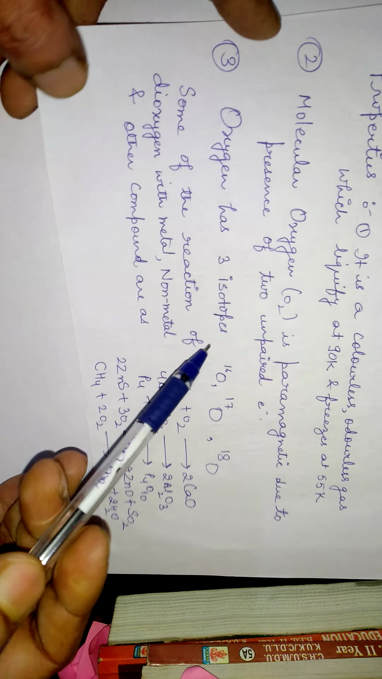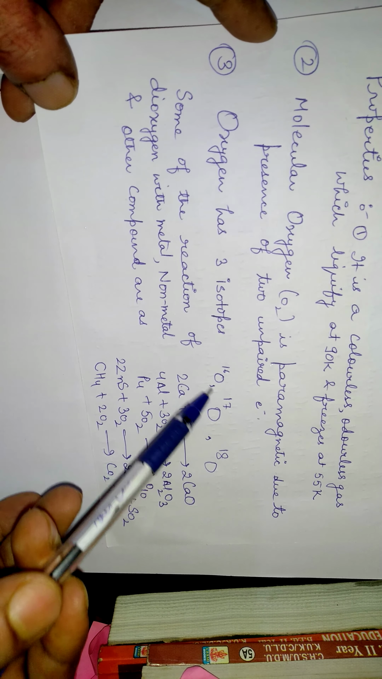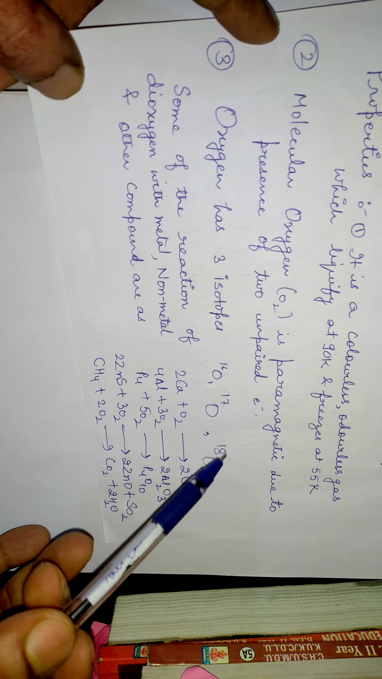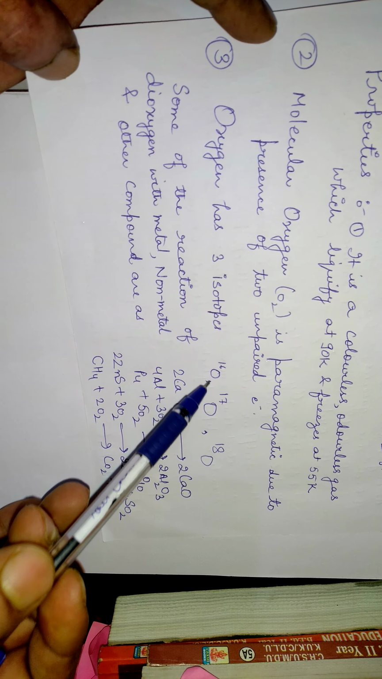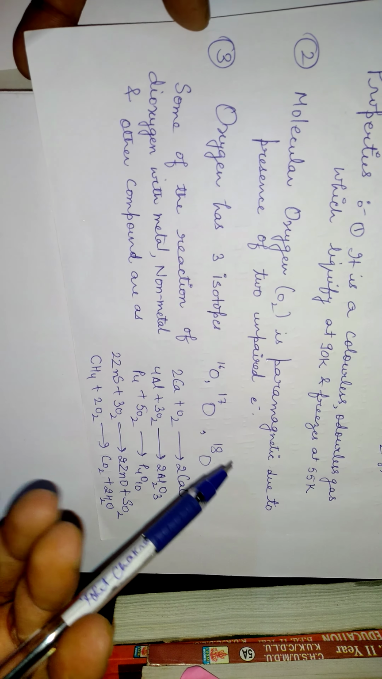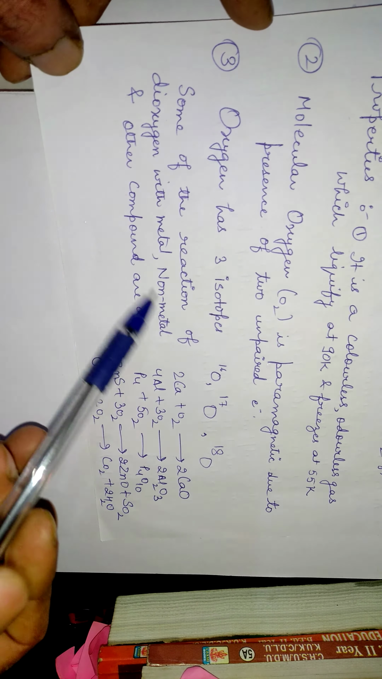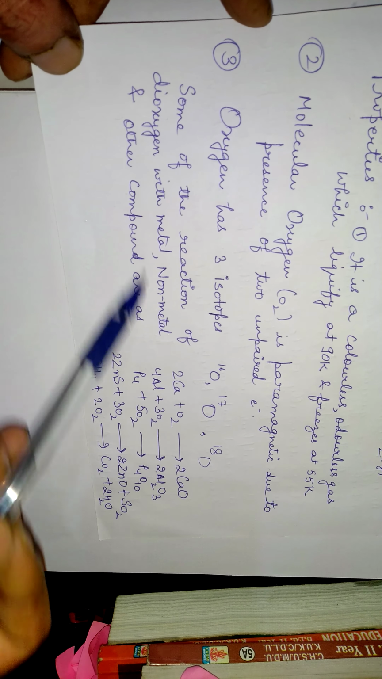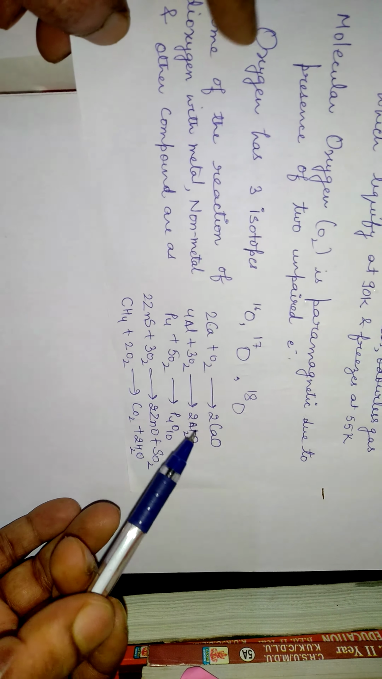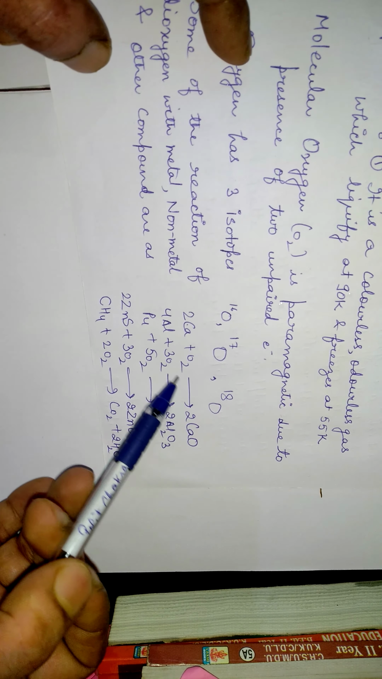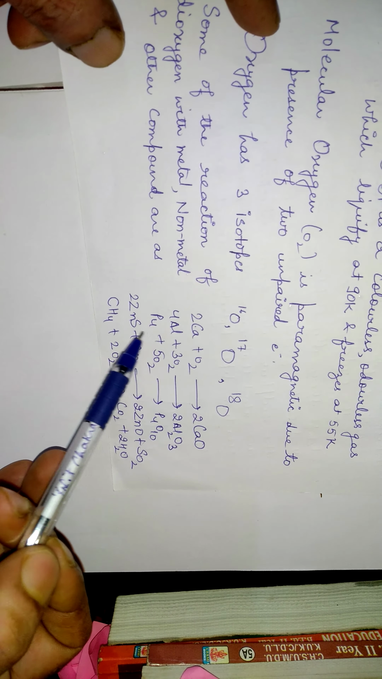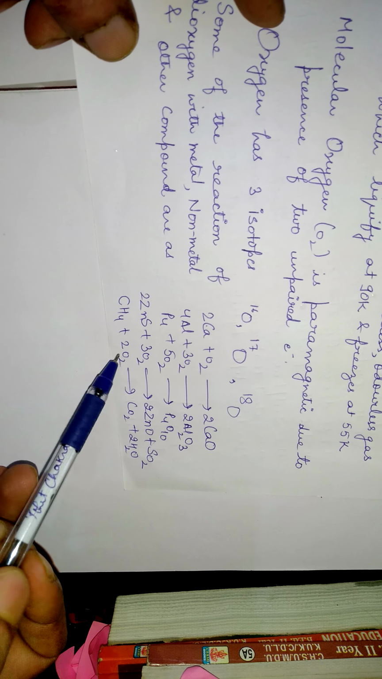Alright. Now moving on to the isotopes. Oxygen has 3 isotopes, that is 16, 17 and 18. These are the mass numbers. And the atomic number is 8. Now moving on to some of the reactions of dioxygen with metals, non-metals and other compounds. So these are very, very important reactions. For the chemical properties of oxygen, I have discussed here different substances: calcium, aluminium, phosphorus, zinc sulfide and methane. So they get oxidized.